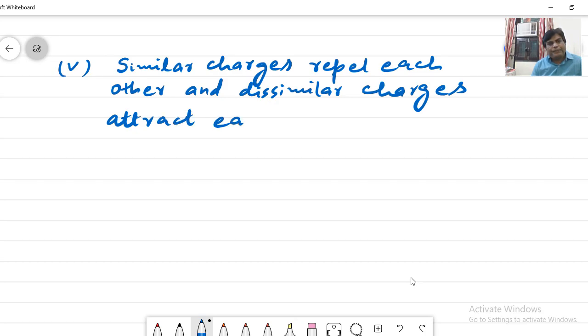This property we know. So we have these 5 properties of a charge.